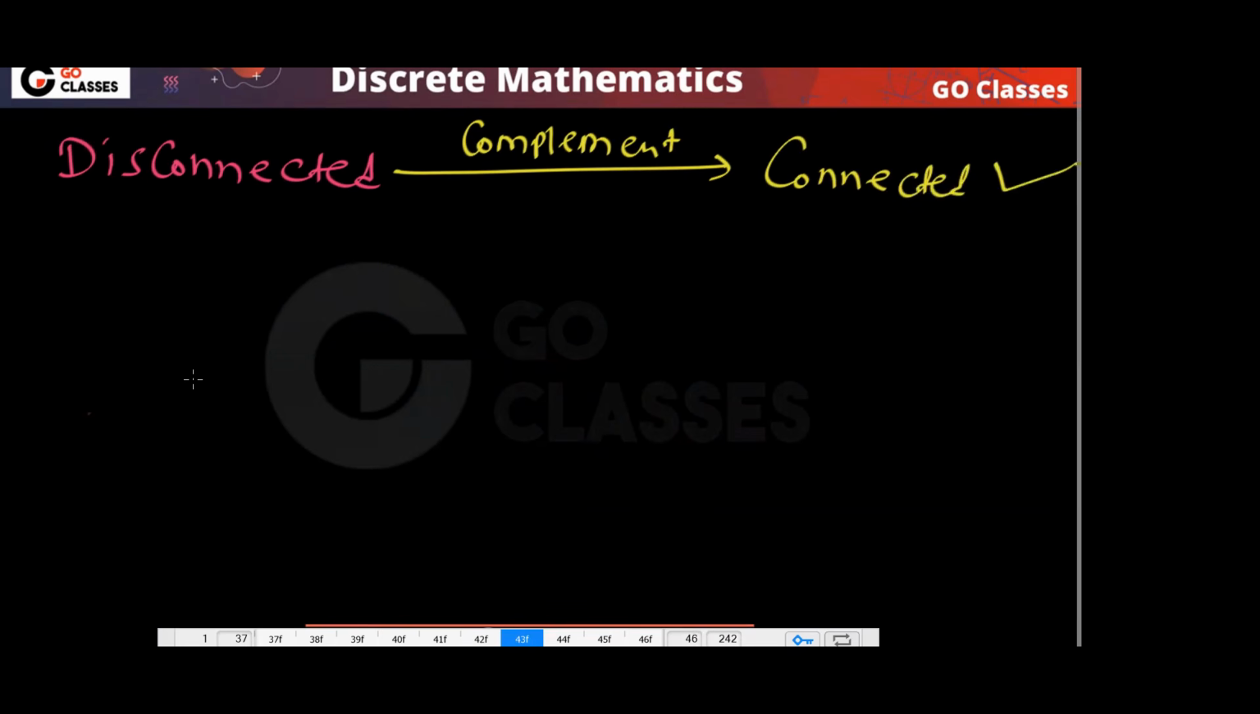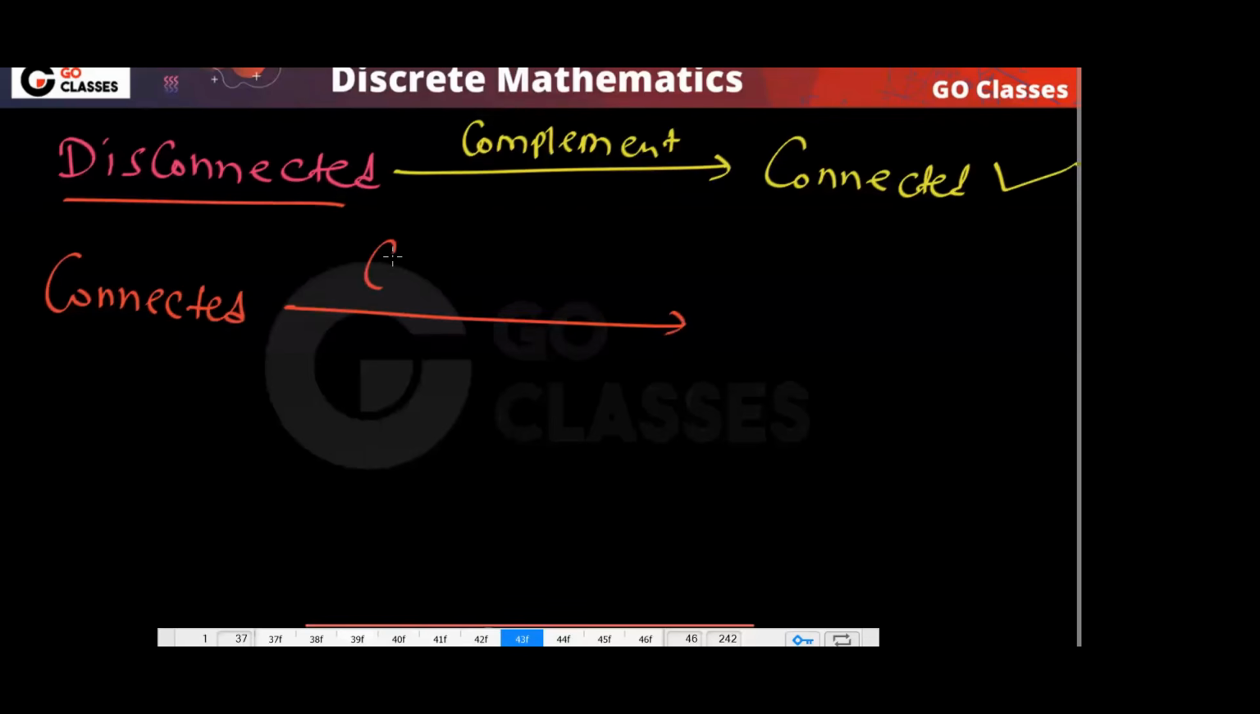Remember, the complement of a disconnected graph is definitely connected. But if you have a connected graph, its complement can be connected or disconnected. So this is what we have.